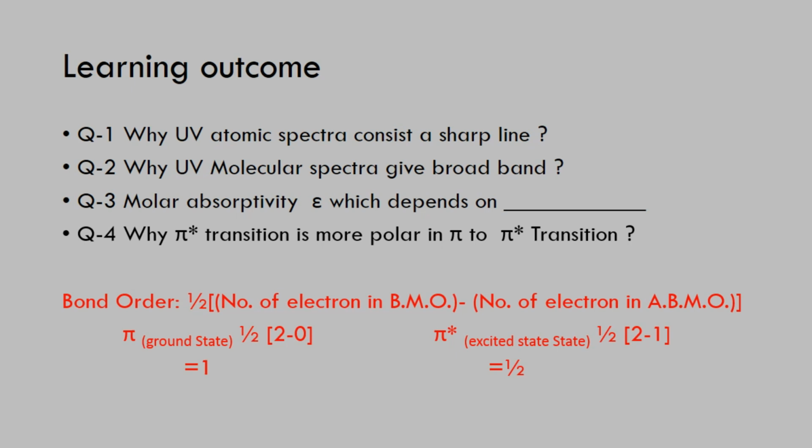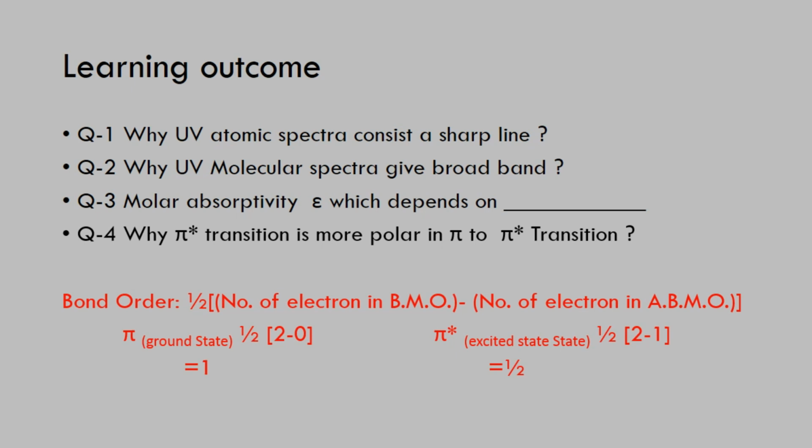But if an electron migrates from the ground state to the excited state, then what happens? 1/2 into bracket 2 minus 1, because one electron has migrated from the ground state to the excited state. At that time, the number of electrons present in the BMO and ABMO changes. So now we get a bond order which is less compared to the previous one.